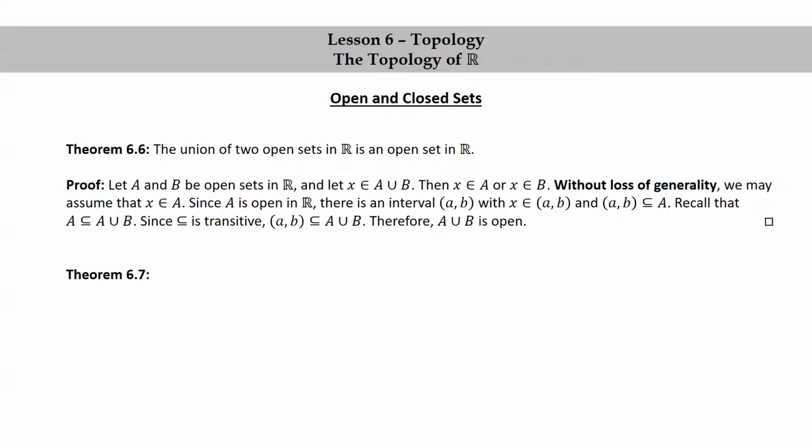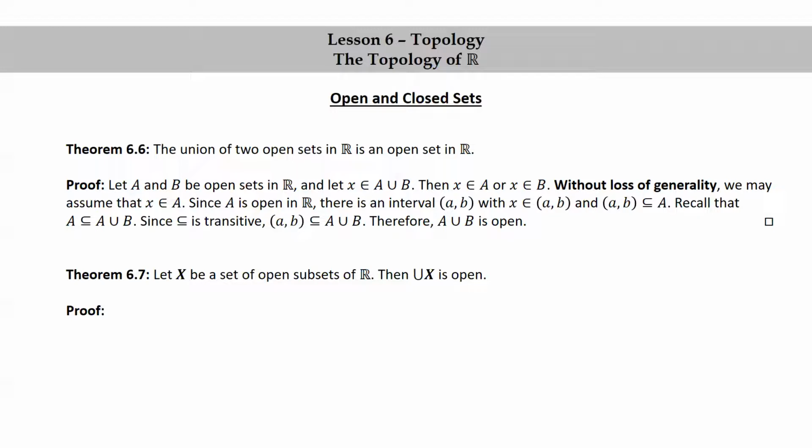Theorem 6.7. This theorem is going to generalize theorem 6.6. Let X be a set of open subsets of R. Then union X is open. So this theorem says that we could take the union of as many open sets as we want, and we still wind up with an open set.